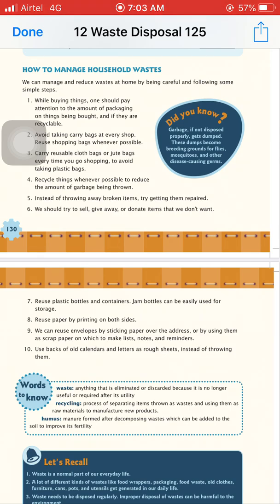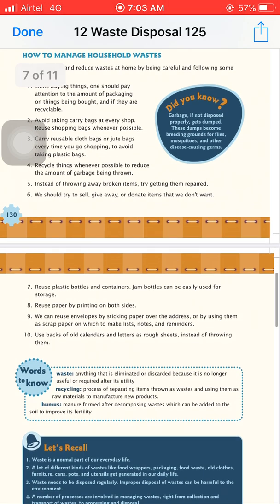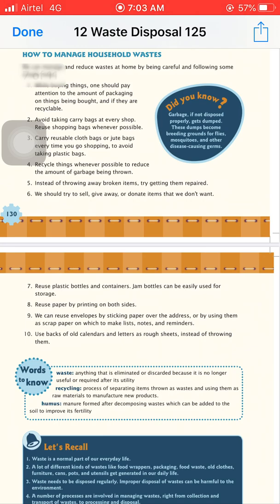Fifth is instead of throwing away broken items, try getting them repaired. अगर आपका कोई भी ऑब्जेक्ट खराब हो जाता है तो उसे थ्रो करने की बजाय उसे रिपेयर करना, रिपेयर को फर्स्ट ओपिनियन दो, ठीक है. Sixth is we should try to sell, give away or donate items that we don't want. Means the things that we are not using, so we can sell it. Okay, we can give it to poor people by helping them so that they can use it.